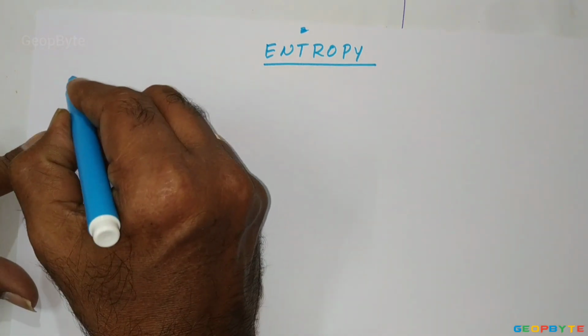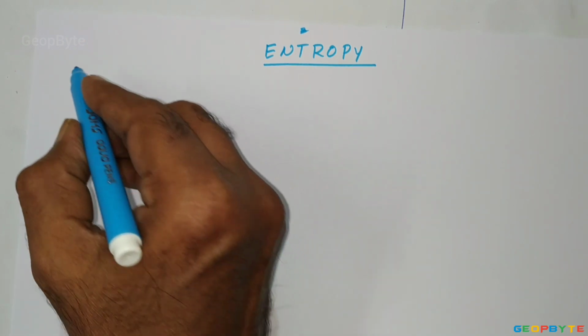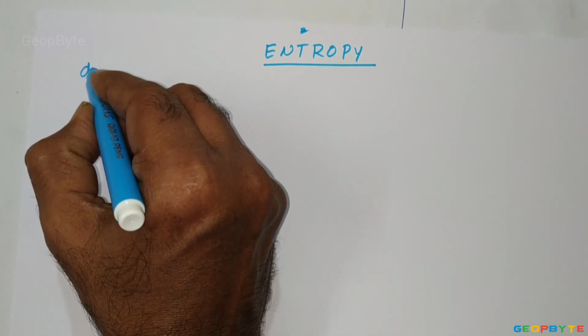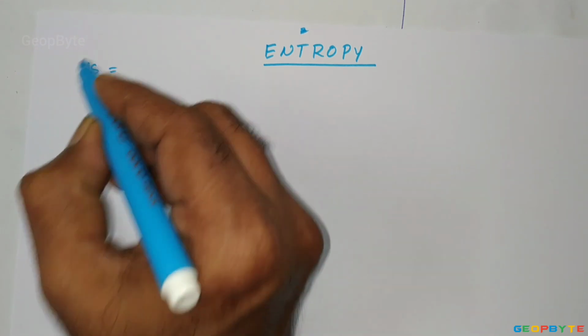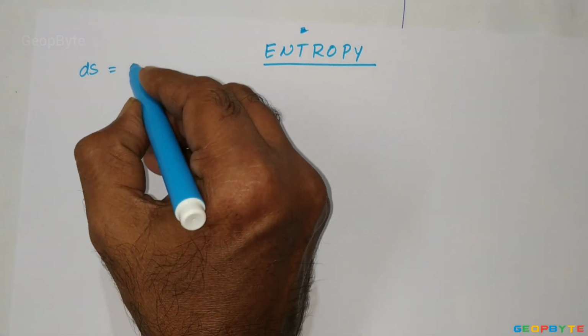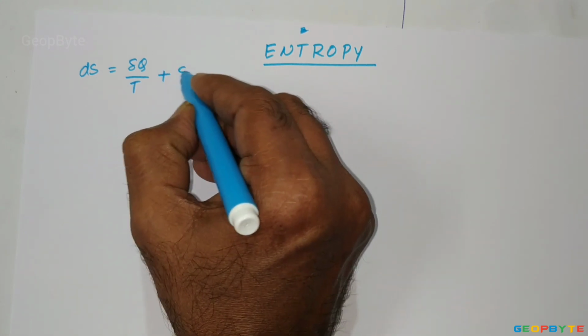In this video, we will discuss the concept of entropy. Entropy is mathematically defined like this. Generally, entropy is denoted by S. The small change in entropy, dS, is equal to δQ/T plus S generation.